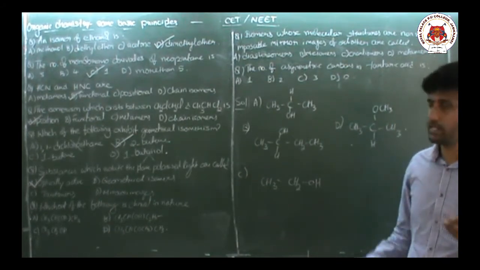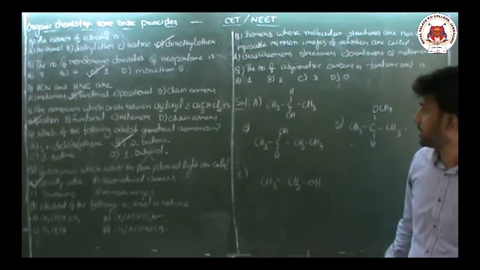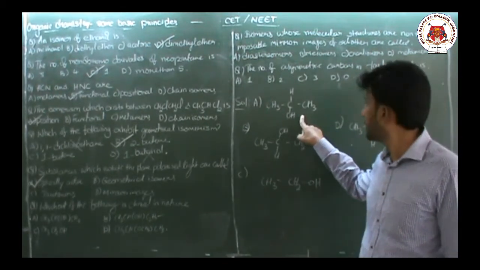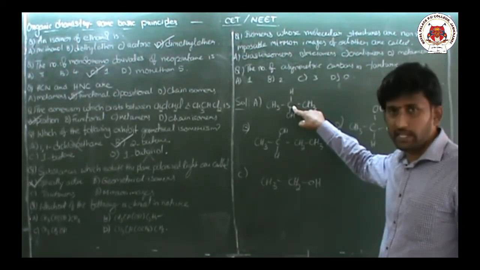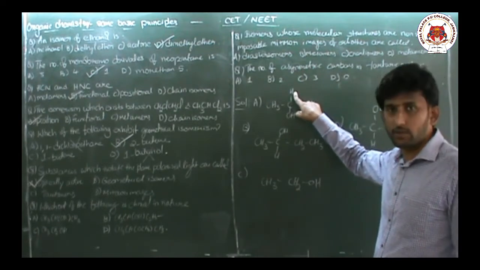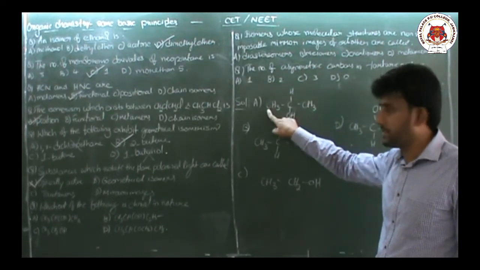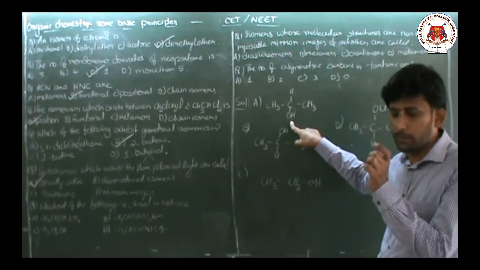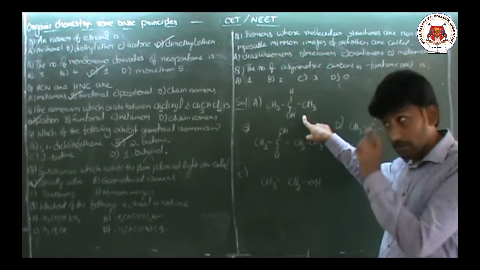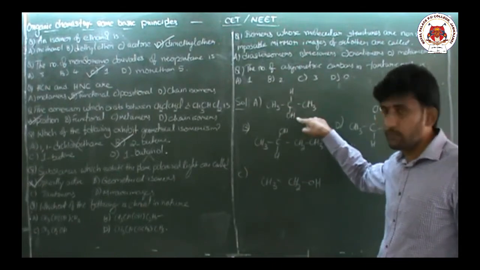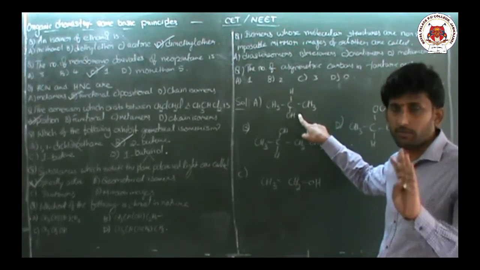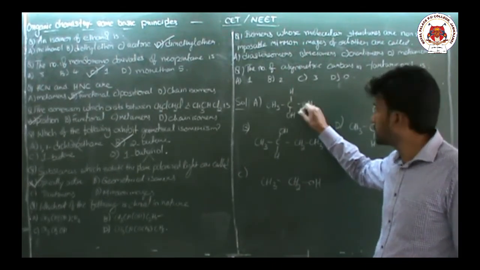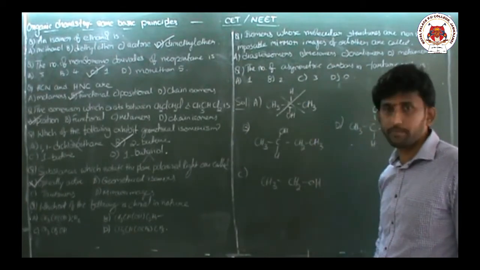Chiral carbon, or the molecule is chiral in nature. Let us check. First case. This carbon containing one hydrogen group, one methyl group, one OH alcohol group, and one more methyl group. So is it containing 4 different groups? No. 2 groups are same. So this is not chiral.